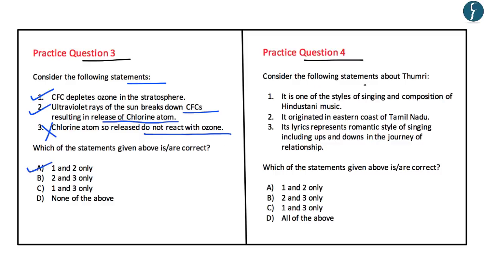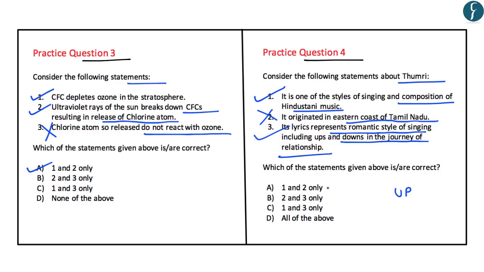Question number 4 says, consider the following statements about Thumri. First, it is one of the styles of singing and composition of Hindustani music. Yes, the statement is correct. Second, it originated in eastern coast of Tamil Nadu. No, the statement is incorrect as it originated in the eastern part of Uttar Pradesh. Third, its lyrics represent romantic style of singing including ups and downs in the journey of relationship. Yes, this statement is also correct. So in this, the correct answer is 1 and 3 only. So here, the correct answer is C.